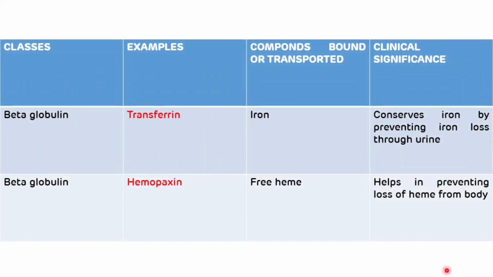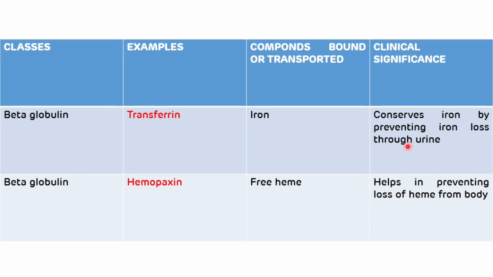Another example of transport proteins belongs to the beta globulin class. There are two examples. The first one is transferrin. Transferrin helps in the transport of iron. And the clinical significance of transferrin is that it helps in the conservation of iron by preventing iron loss through urine.